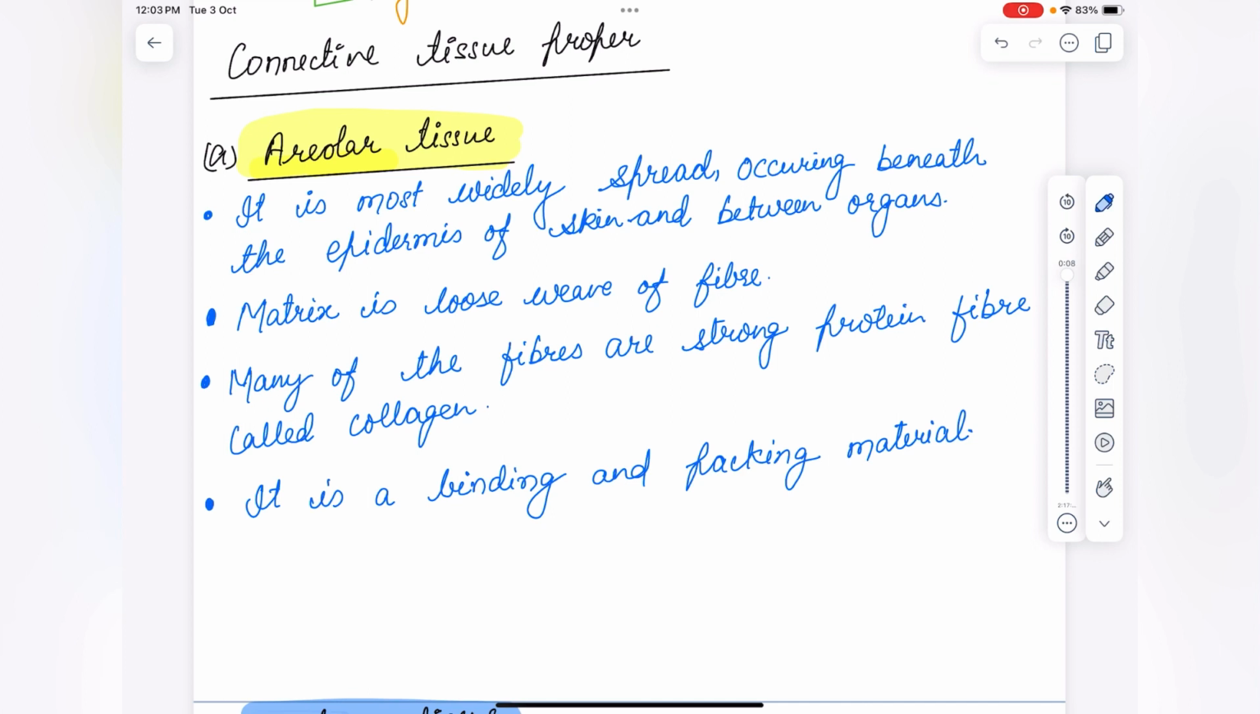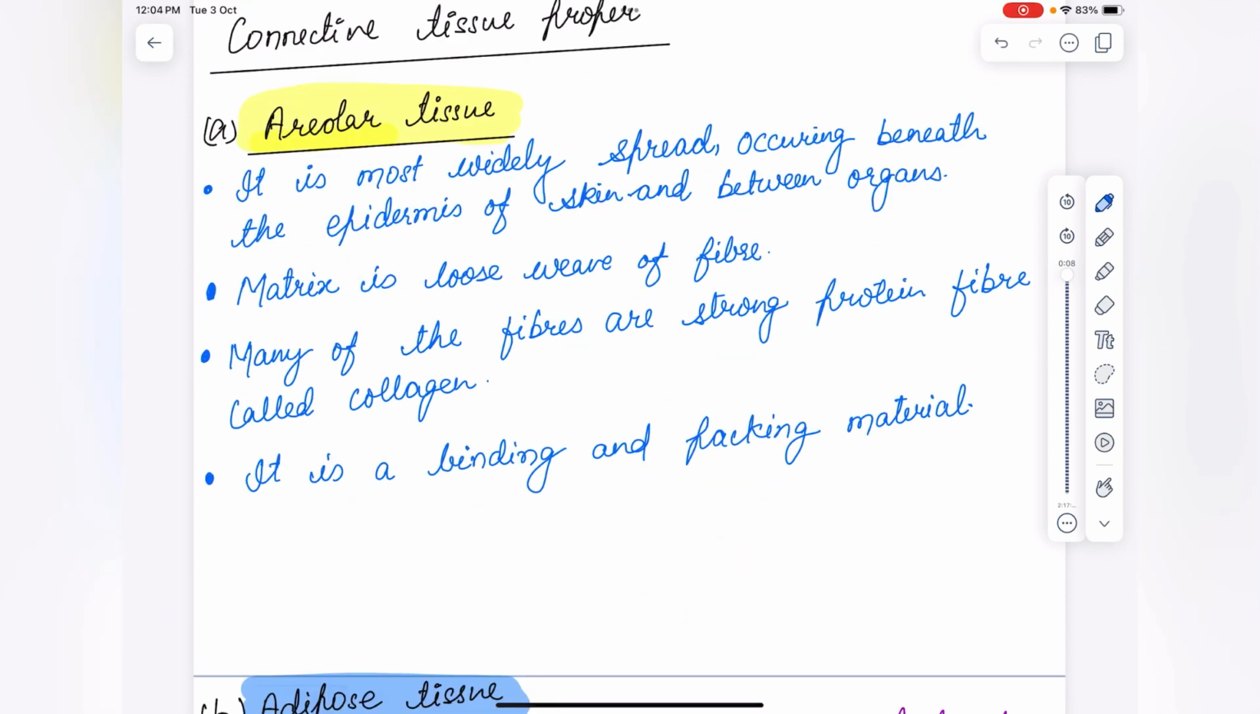And I'm going to start with the connective tissue proper, and it is also subdivided into three parts, that is areolar tissue, adipose tissue and fibrous connective tissue. Areolar tissue.